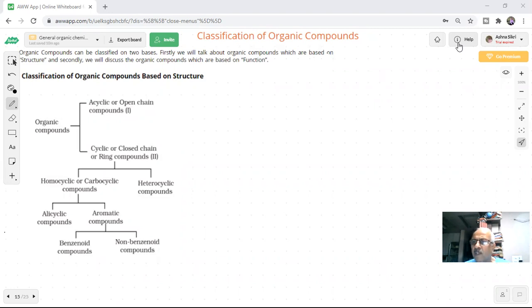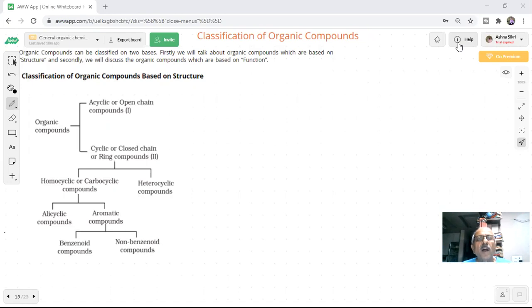IUPAC has also given a system of naming these organic compounds, because the number is very, very large now. So we are talking of classification of the organic compounds and some of the basic concepts in general organic chemistry.